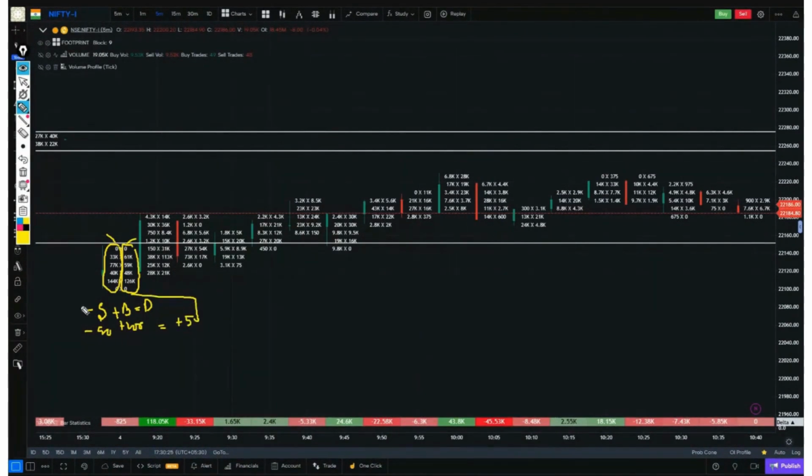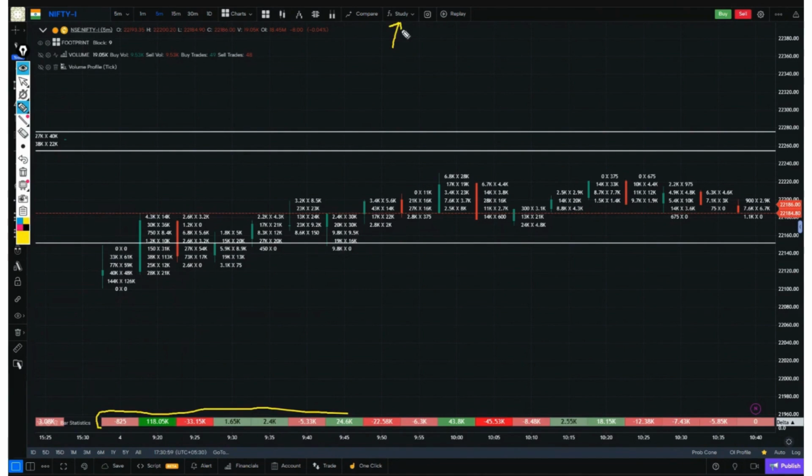And if the delta is negative, then there are more sellers. So for example, if there are minus 100 sellers and plus 50 buyers, that means the delta of this candle is minus 50, which tells us that there are 50 more sellers inside this particular candle compared to buyers. This gives us delta confirmation. Now the delta of each candle is shown below here. If you want to add delta, go to the F1 study and search for bar statistics.